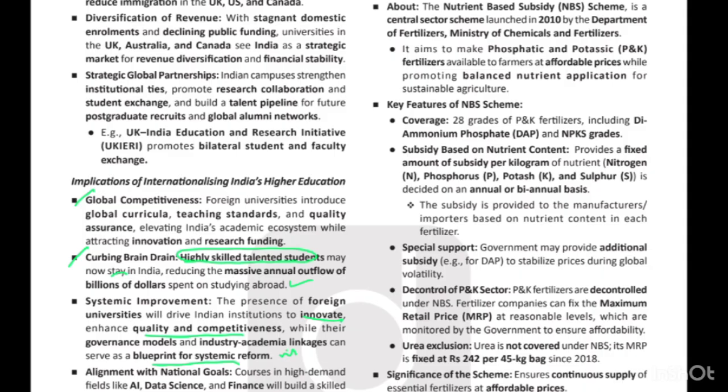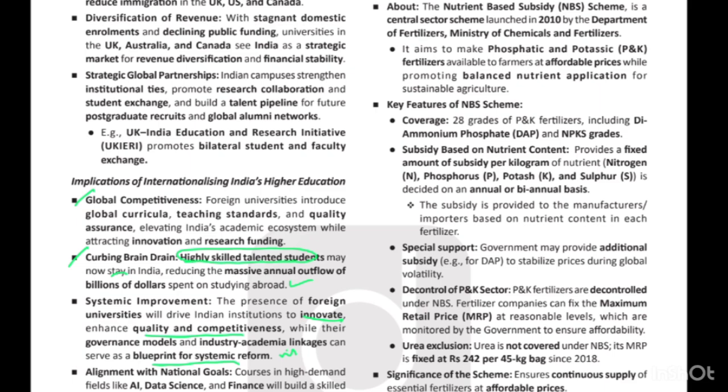Consider the difference between the central sector scheme and the centrally sponsored scheme. In the centrally sponsored scheme, the state government and the central government share some funds. For instance, it is different for different states. For states like Bihar and Uttar Pradesh, the sharing is 60 and 40%.